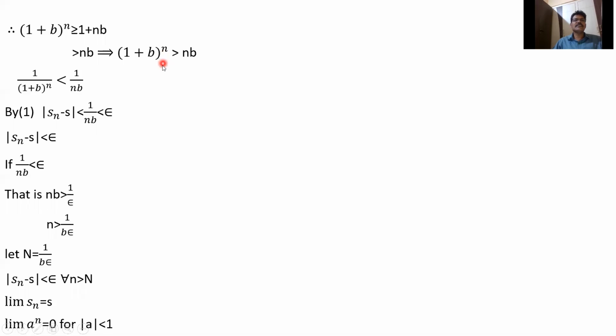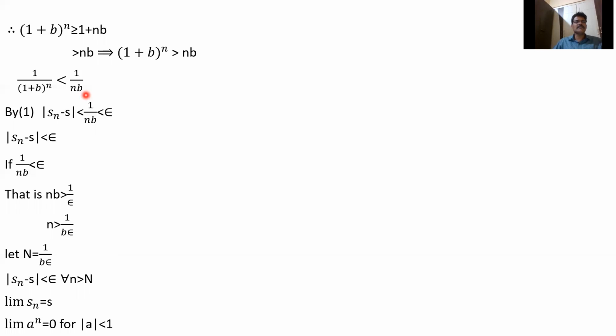Whenever we reverse the numbers, the sign will be changed. Here greater than becomes less than. For example, 4 is greater than 2, but 1/4 is less than 1/2. So when taking reciprocals, the sign will be changed. So (1+b)^n greater than nb implies 1/(1+b)^n is less than 1/(nb). So now we have to show the meaning of the limit of a sequence.